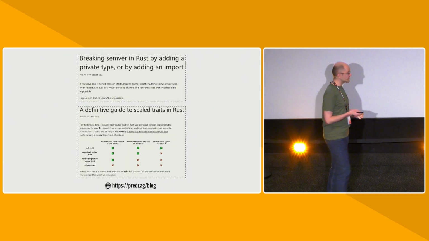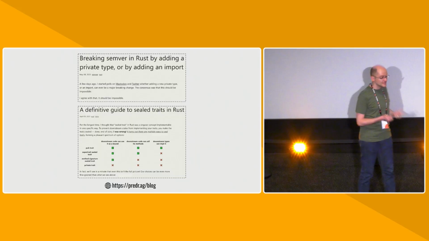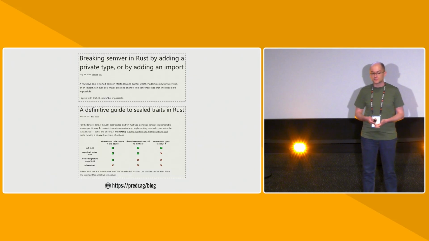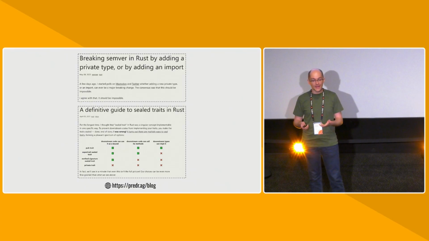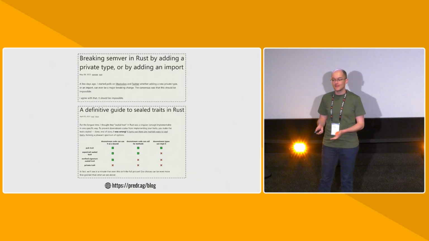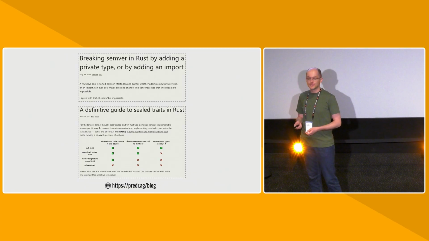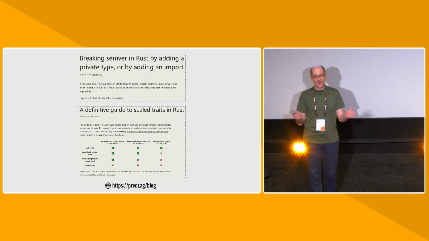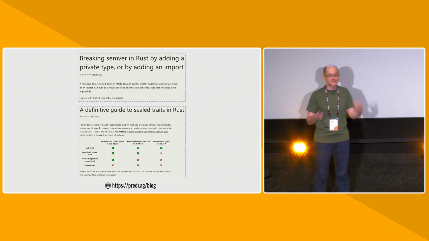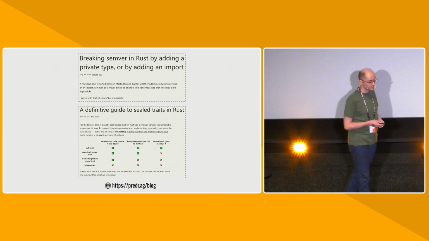I also write explainer blog posts because I need to deeply understand various features of Rust, like how does trait sealing work? Trait sealing is not a language concept, but it is a reality that many crate maintainers use. And so cargo SemVer checks has to support it correctly, or else it will just produce categorically incorrect results. It doesn't matter that this is not a language level concept. It is a concept that cargo SemVer checks needs to know about.